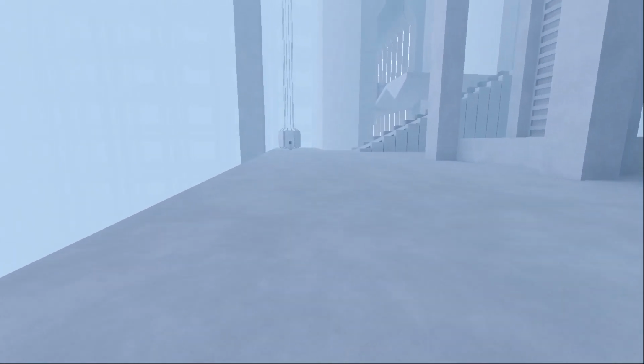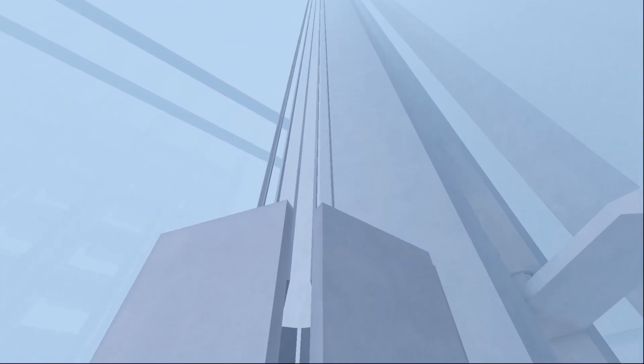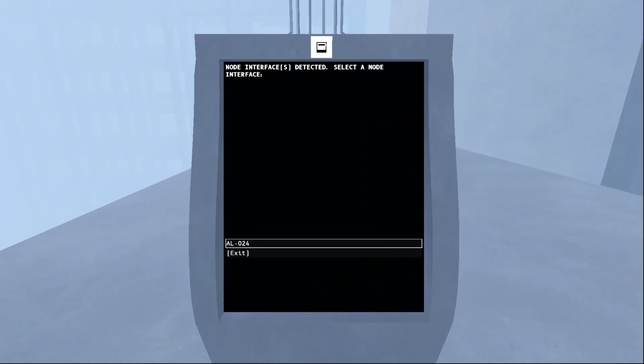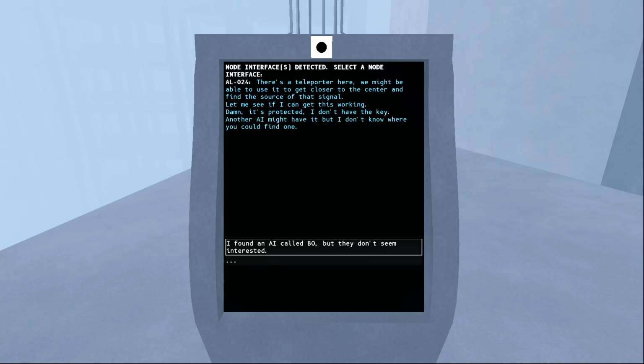Okay, so Bo fucked off, I guess. Let's see what this thing is. Wow, it's... Oh. I think this panel's gonna move out of the way and it's gonna be a teleporter. Alright. Ow! Teleporter here. We might be able to use it to get closer to the center and find the source of that signal. Let me see if I can get this working. Dang, it's protected. Another AI might have it, but I don't know.